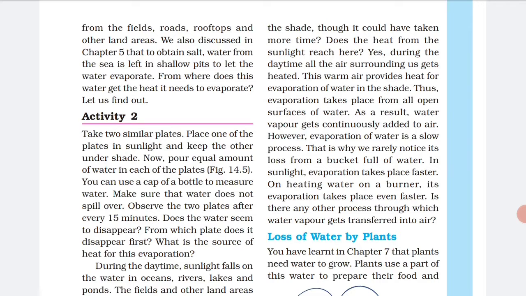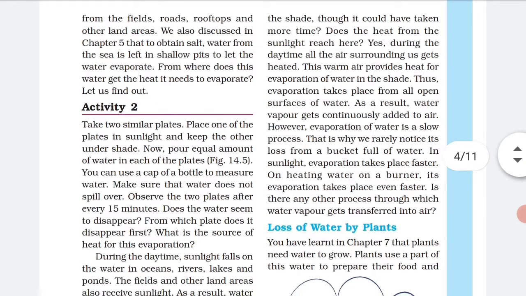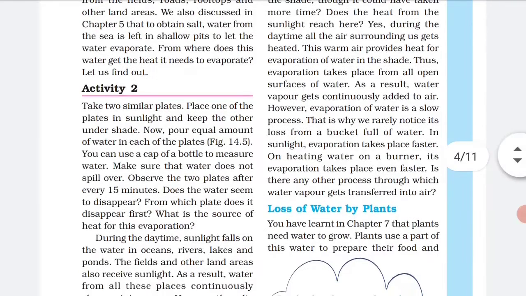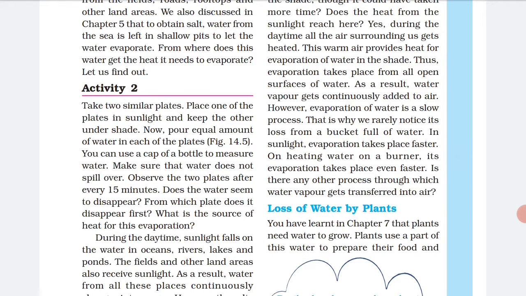During the daytime, all the air surrounding us gets heated. See, because the sun is there, this warm air provides heat for the evaporation of water in the shade. Thus, evaporation takes place from all open surfaces of water. As a result, water vapor gets continuously added to the air. However, evaporation of water is a slow process.